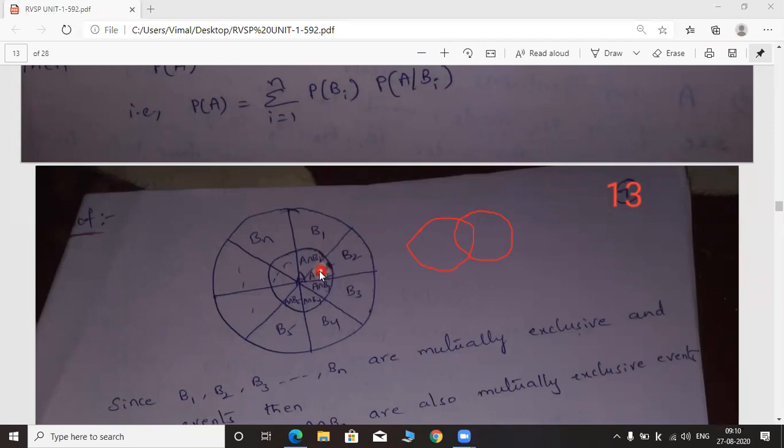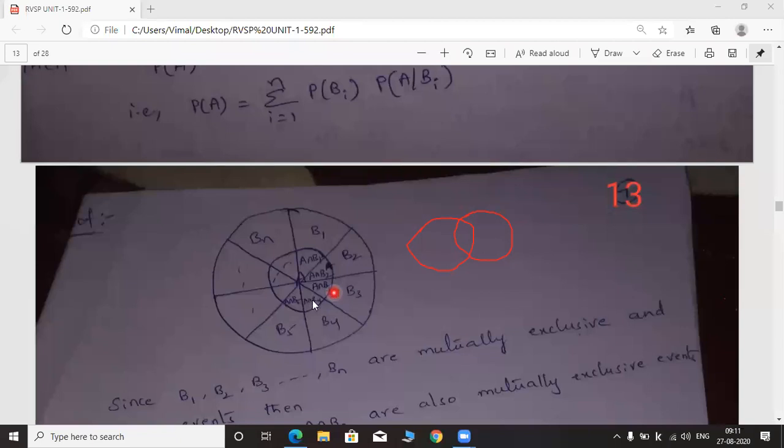Similarly here, this is the common portion for the events A and B2. That's why you have to write A intersection B2. Okay. Here we have to write this is the common portion for A and B3. That's why you have to write A intersection B3. Similarly, you have to write like this. Okay. Here one circle is drawn inside another circle. That's why these are all the intersection portions only. This first one is A intersection B1, second portion is A intersection B2, third portion is A intersection B3.